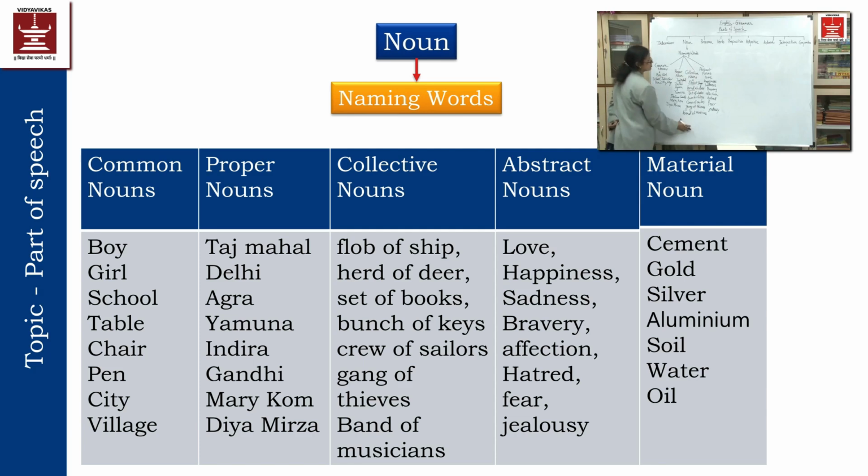Now collective nouns means the collection or the group of things or animals or places or people will be called collective nouns. Then abstract nouns, as I have given you just now the example. There is one more, this one, material noun.